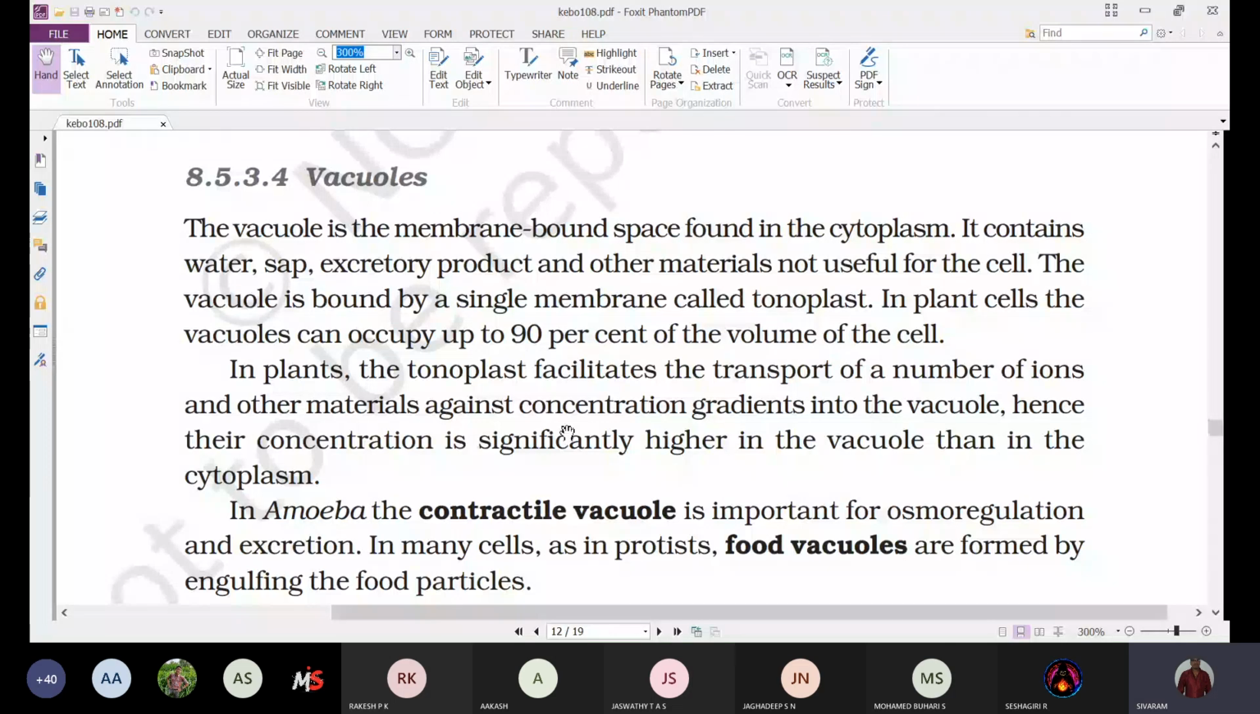So when you observe the vacuole, it usually consists of water. Okay, it is equal to the osmotic concentration of the cytoplasm. The fluid consisting of different chemical substances inside the vacuole, we are calling it as sap.